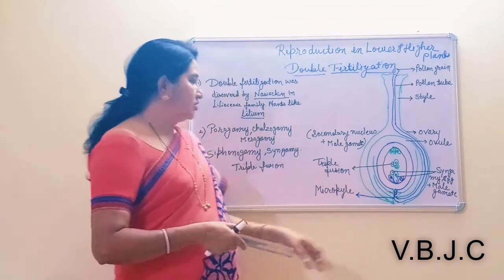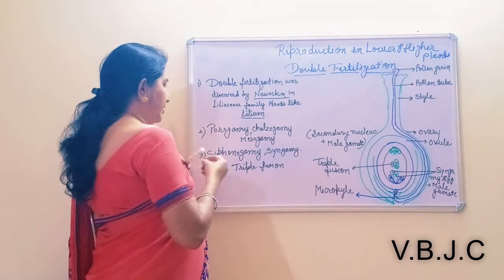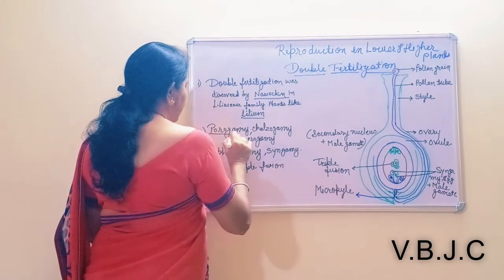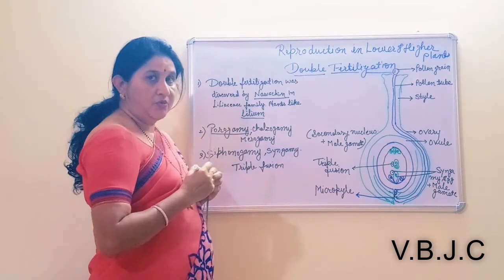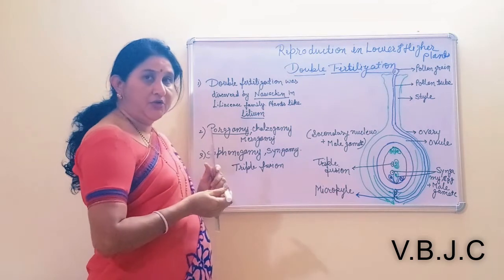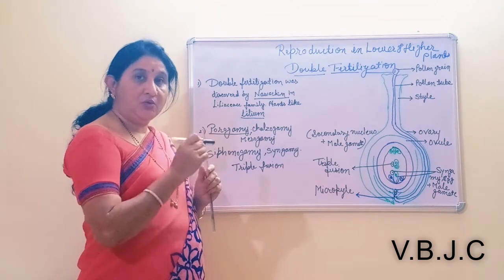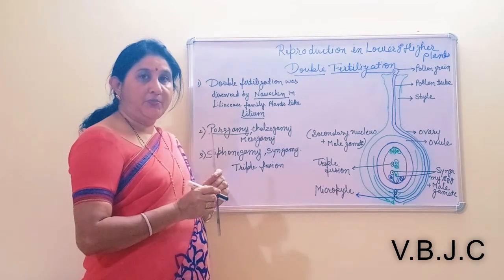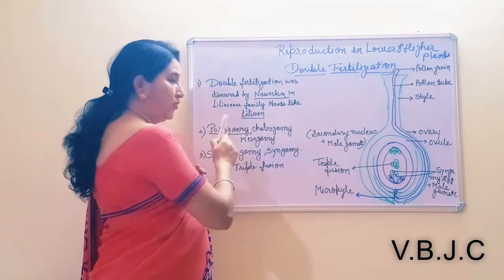That is also known as porogamy. This is porogamy. Porogamy means the pollen tube enters the ovule through the micropyle.